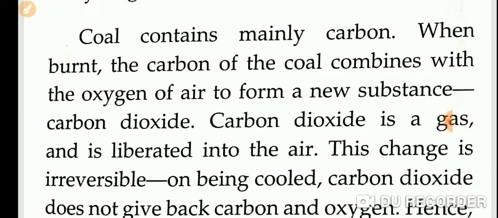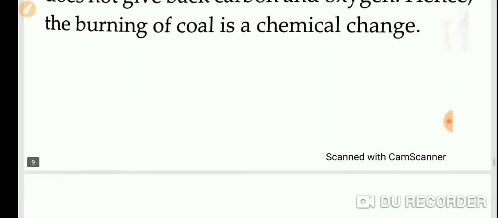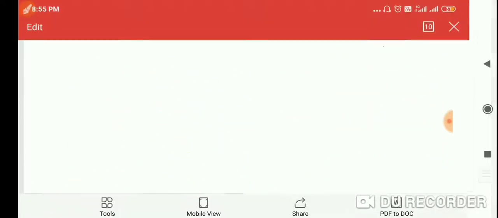And coal, what will happen when coal is burned? Coal contains mainly carbon, black color. In the market you will get it. So the black color substance is coal. When burned, the carbon of the coal combines with the oxygen of the air to form a new substance. So the carbon combines with the oxygen, C plus O2, to form which product? Carbon dioxide gas. So carbon dioxide gas is produced in the air. Can you make that carbon dioxide gas back to carbon? No. So that is an example of chemical change. So we can say burning is an example of chemical change, okay.